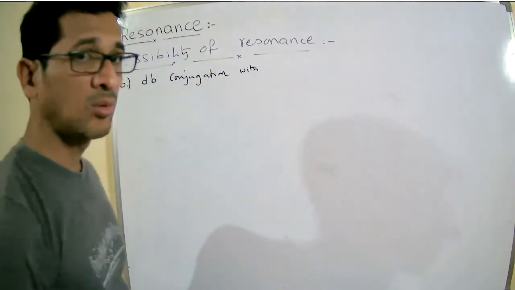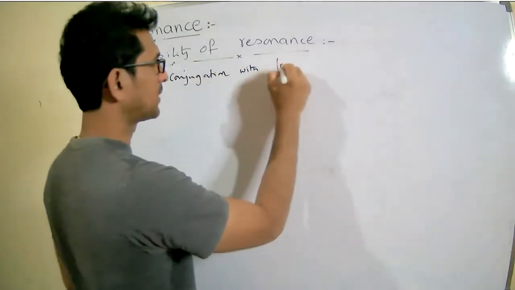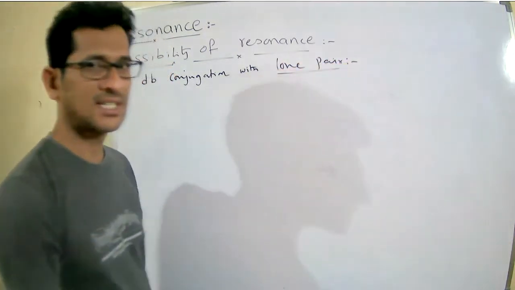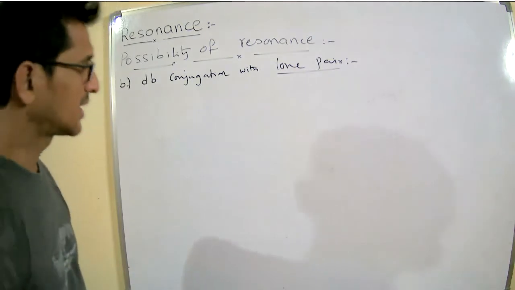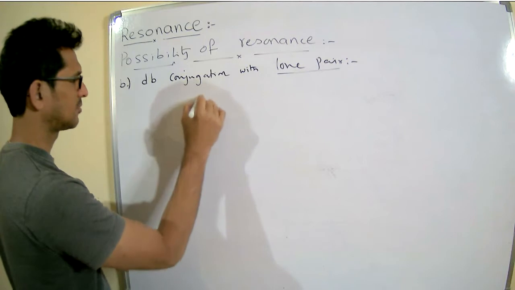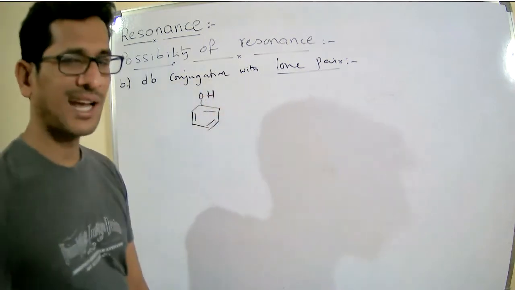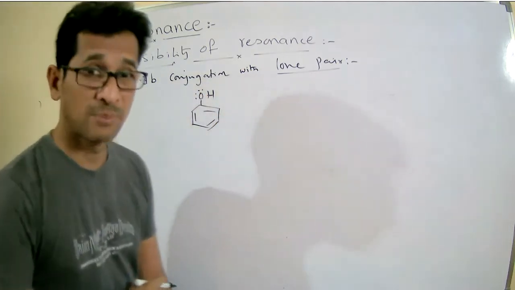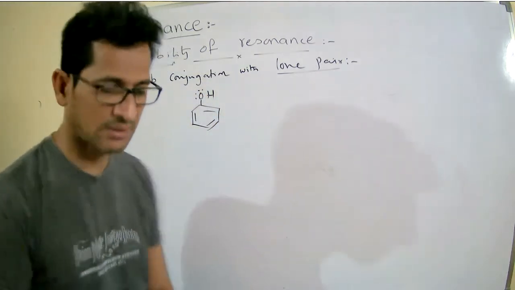Whenever the double bond is in conjugation with a lone pair, there are so many examples that need to be discussed. For example, phenol, aniline, like that. It has a lone pair of electrons. Oxygen has a lone pair of electrons.